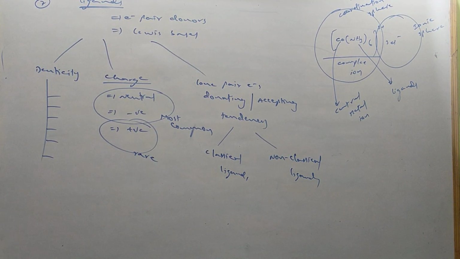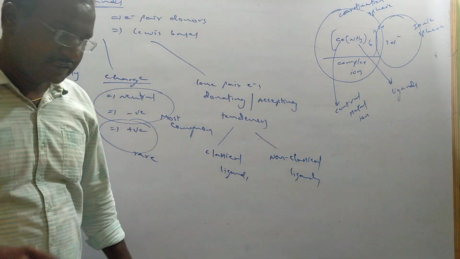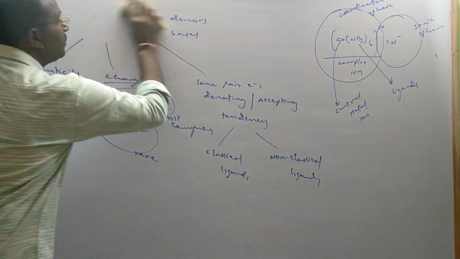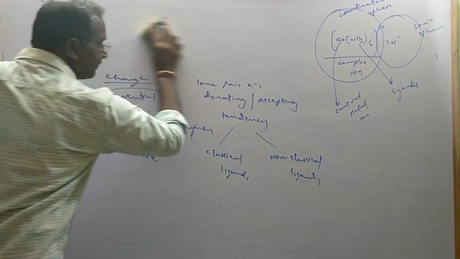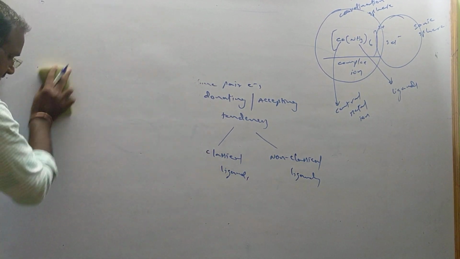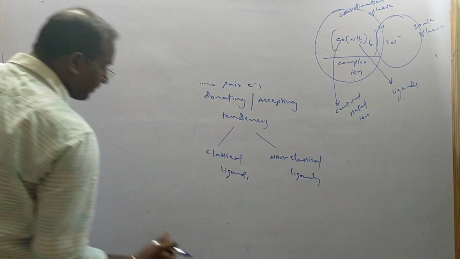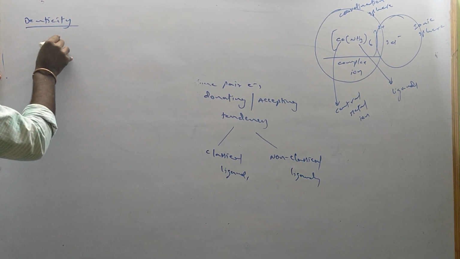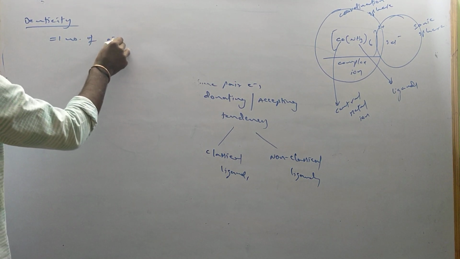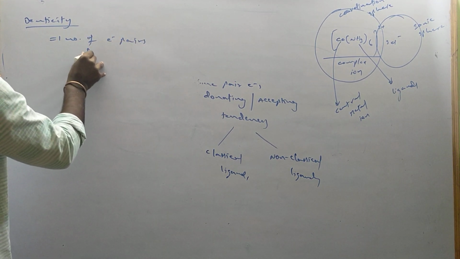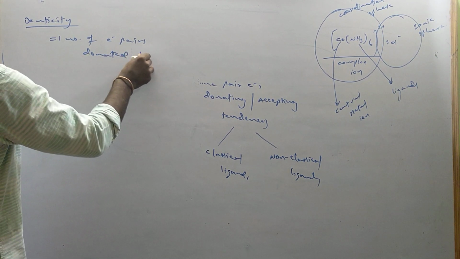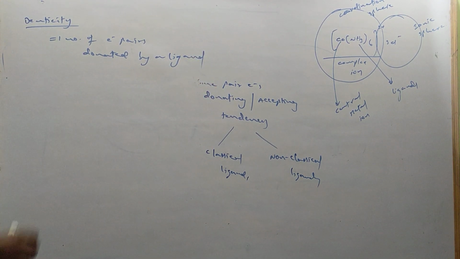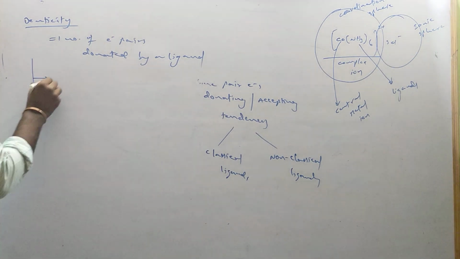Next, coming to denticity. What is denticity? Let me write it here, please see. Denticity means the number of electron pairs donated by a ligand. Based on that, there are different types.